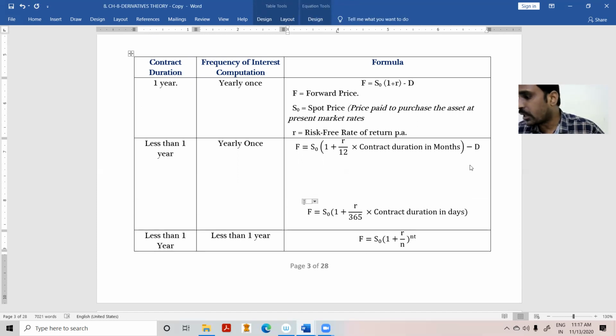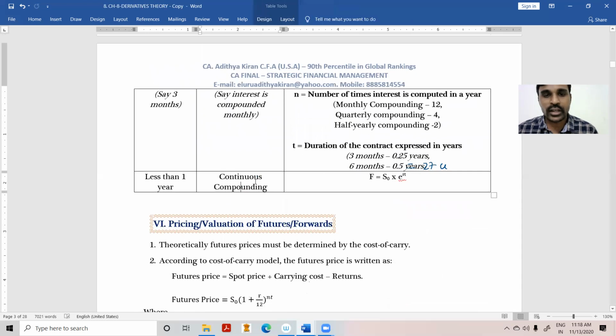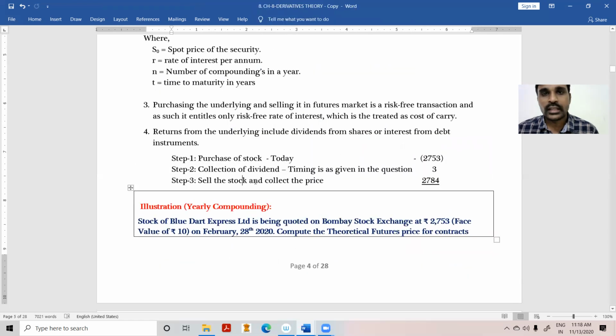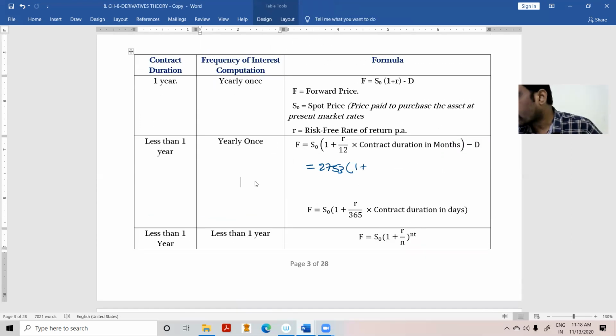What is the spot price? 2,753, into what is the risk-free rate of return in the question? The risk-free rate of return is 5%, so 0.05 divided by 12. How many months? 3 months, from February end to May end: March, April, May. February end means you can take March 1st. So into 3 months.